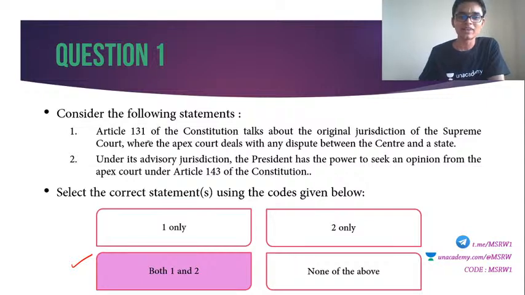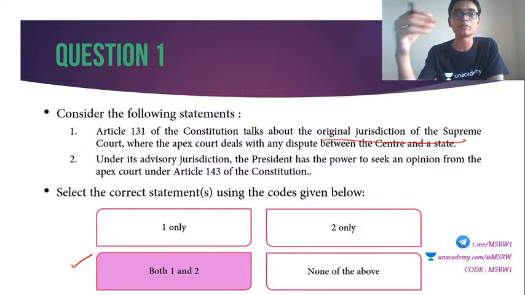Okay, so Article 131 of the Indian Constitution talks about original jurisdiction of Supreme Court. Alright, what does this original jurisdiction mean? Original jurisdiction means Supreme Court can take a case directly. Okay, before any other court in India, the case can be directly brought before Supreme Court. That is original jurisdiction. Alright, and in case of interstate disputes and in case of center and states dispute, only Supreme Court can take the case. Such cases cannot be brought before any other judicial body in India, only Supreme Court.